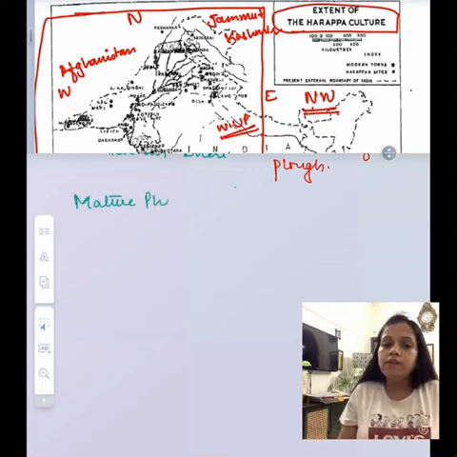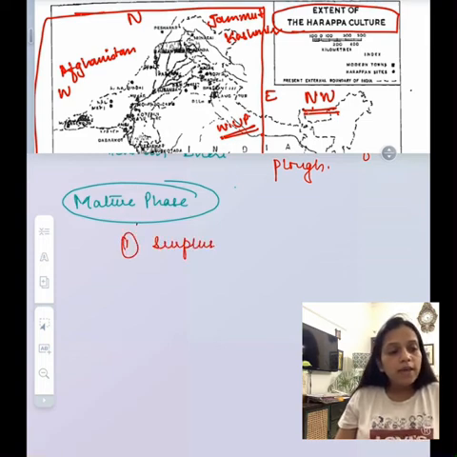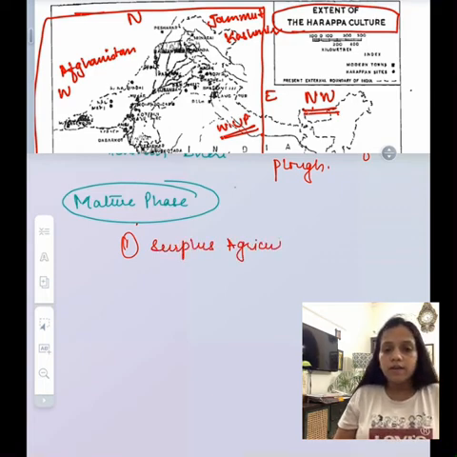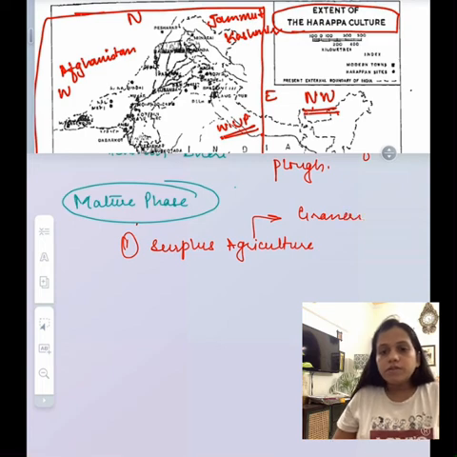Now the mature phase is one of the most important phases that we are going to study. It is the main area of our study when we talk about the Harappan culture and other features. So let's see. The extent of this phase was between 2600 BC to 1700 BC. Some of the important features of the phase are that there was surplus agriculture. Now, how do we know that there was surplus agriculture?